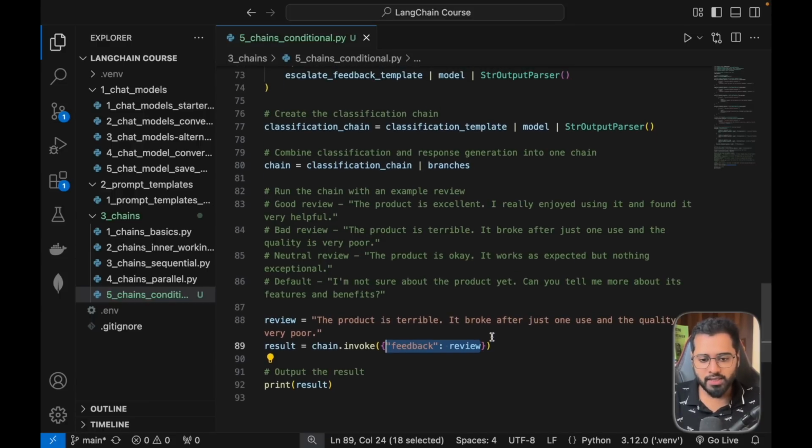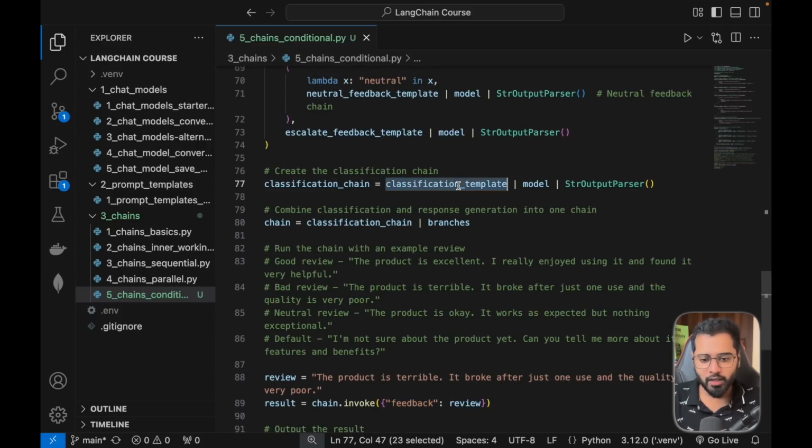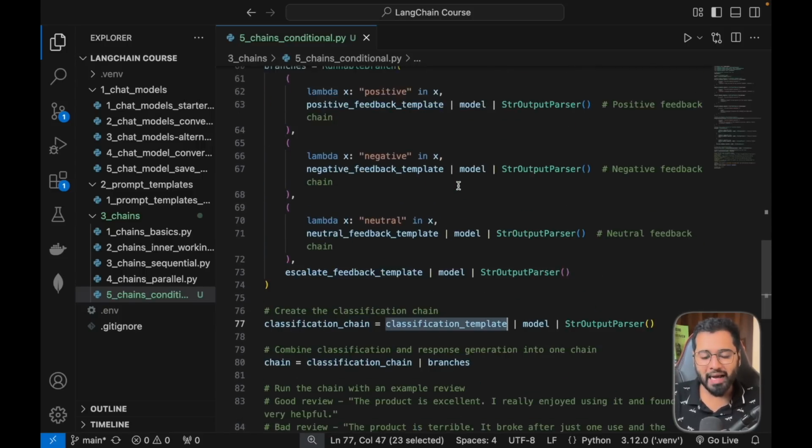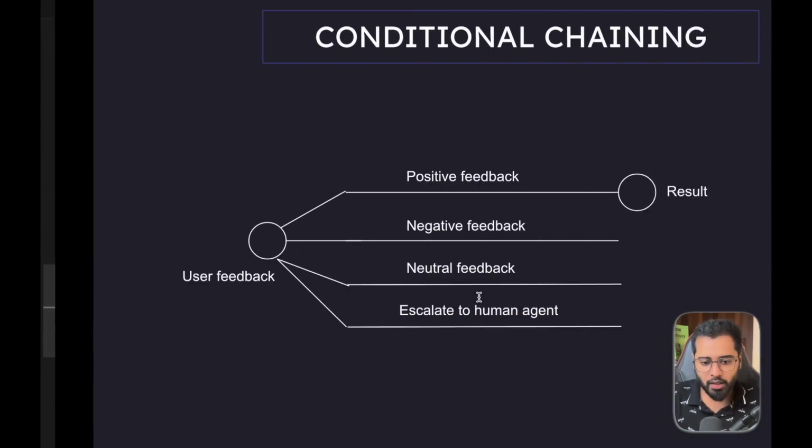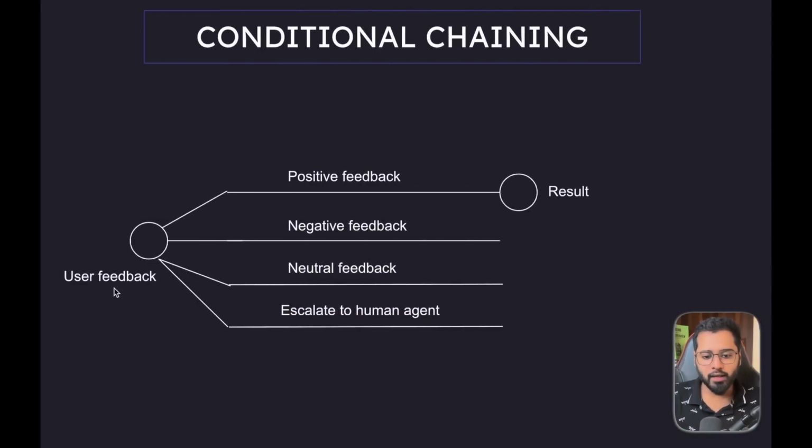All right, now let's come back to the classification chain. Now the model is going to spit back the keyword, right? It could be just a keyword called positive, negative, neutral, or escalate. So now we have the condition ready as well. So if we come back to the diagram, we now have the type of the feedback, which is going to be the condition, and that is ready.